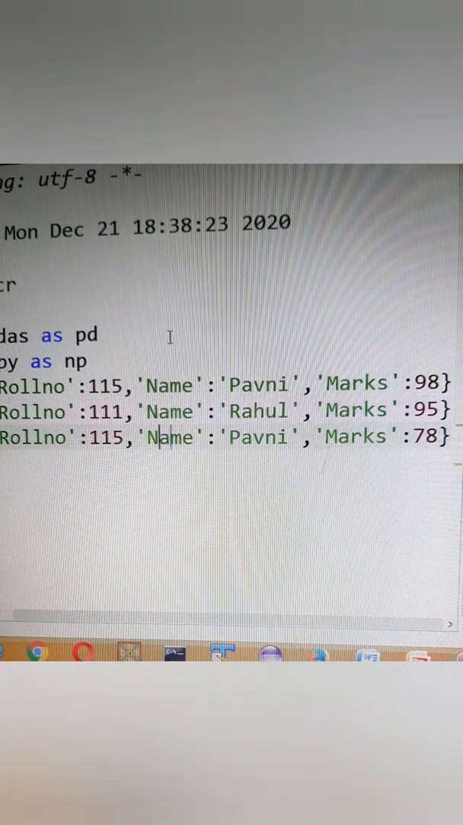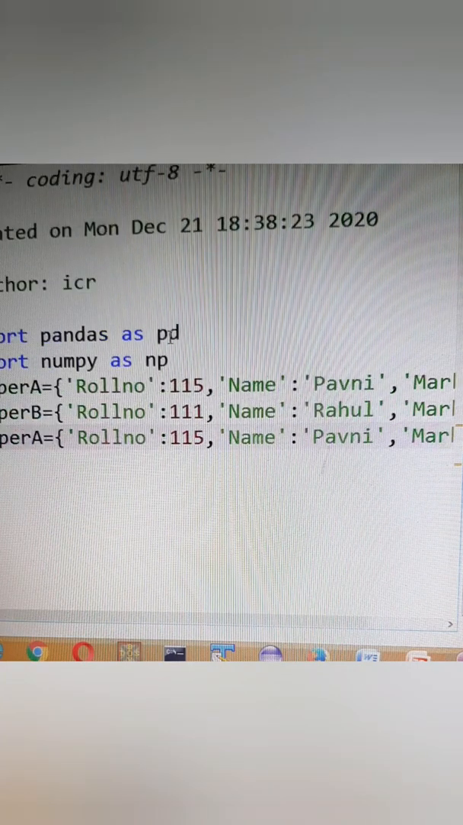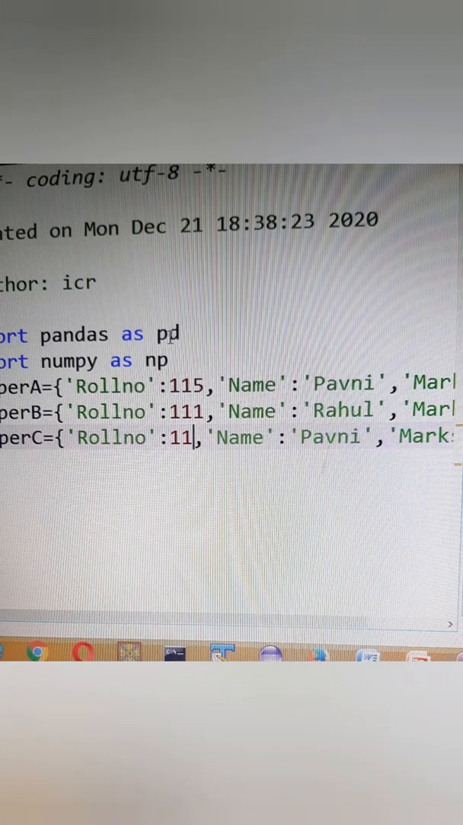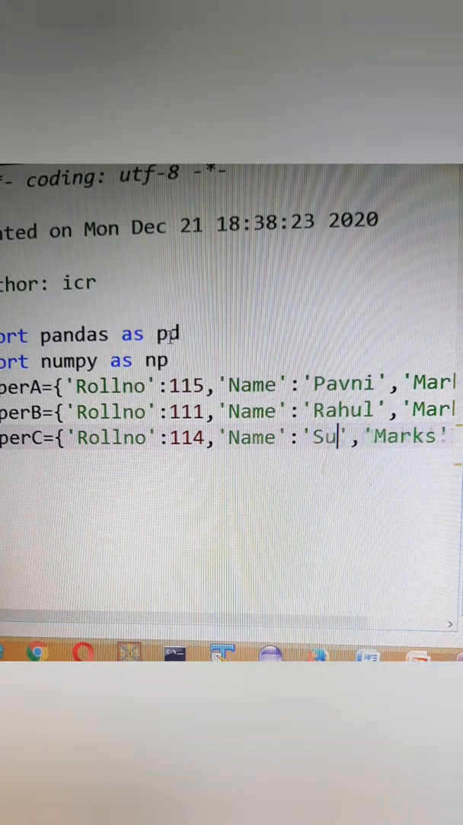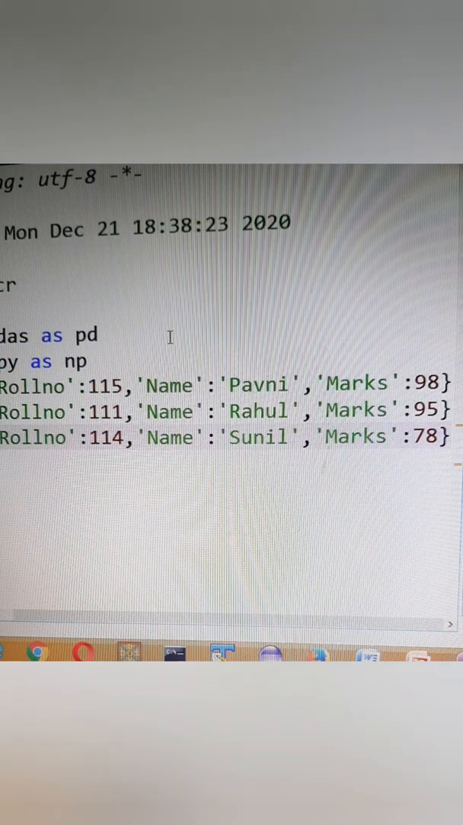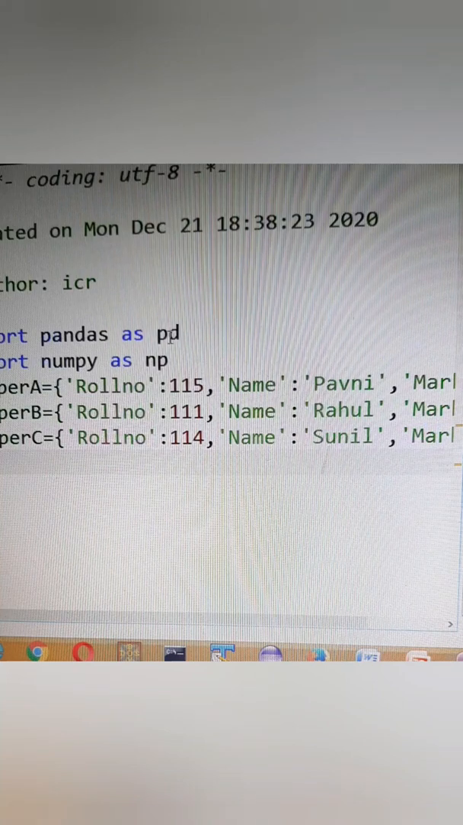Then in the third one, the dictionary I am going to keep is topper C. Roll number I can keep as 114. Name Sunil and marks 99. Now I want to create a list which will contain all the 3 dictionaries.